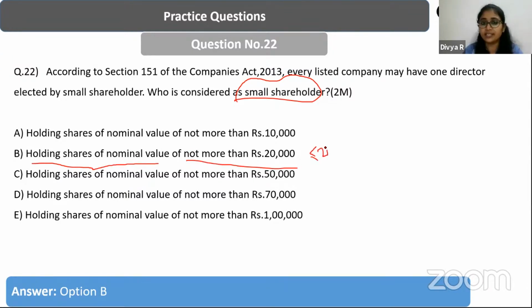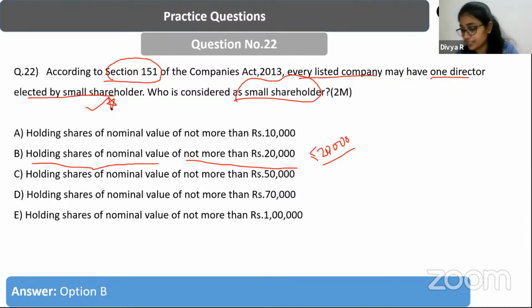So anyone holding shares of less than or equal to 20,000 is going to be considered a small shareholder. And according to section 151 of the Companies Act, what we have to note here is that every listed company may have one director who will be elected by the small shareholders. Very, very important. So how many directors is a small shareholder going to elect? There'll be at least one such director, right? So what is the criteria for such a listed company? Every listed company has to have some criteria so that small shareholders will elect such one director.